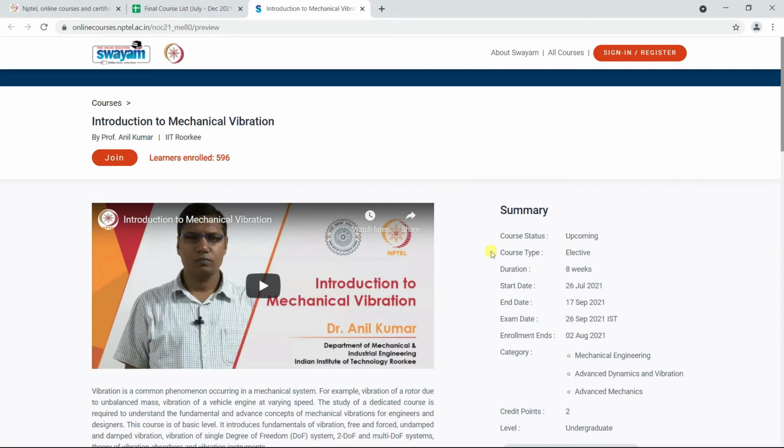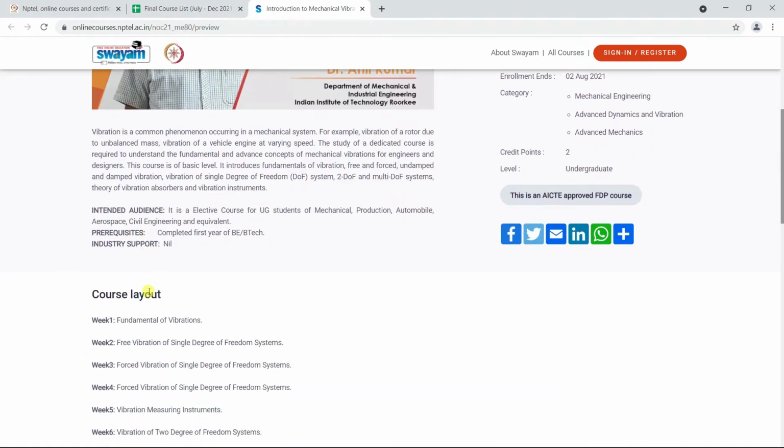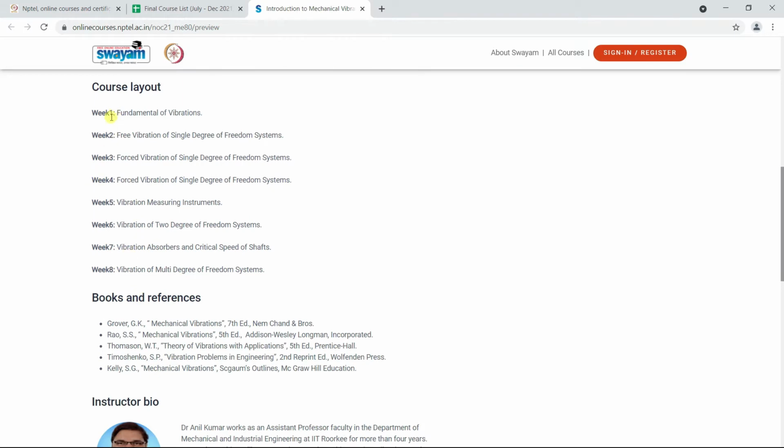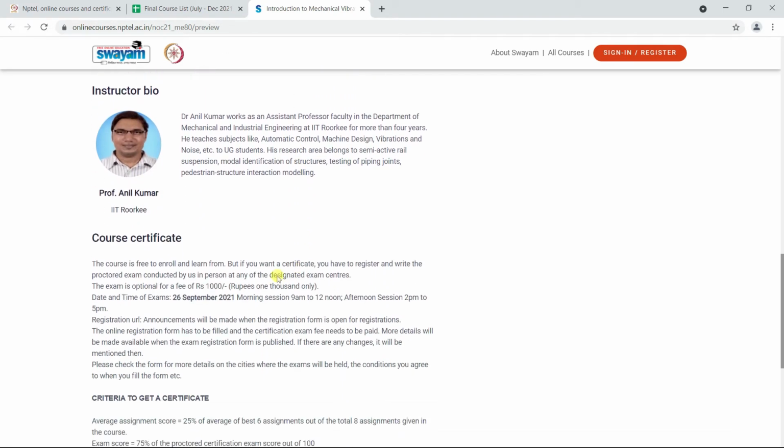So here you will see the course title as well as the number of candidates who have enrolled for this particular course. And here you can see a short introductory video about the course. And on the right side, you can see the summary of the course. And if you scroll down, you will also be able to see the course layout, that is the syllabus for the course. And below this, you can see the books and references as well as biodata of the course instructor.